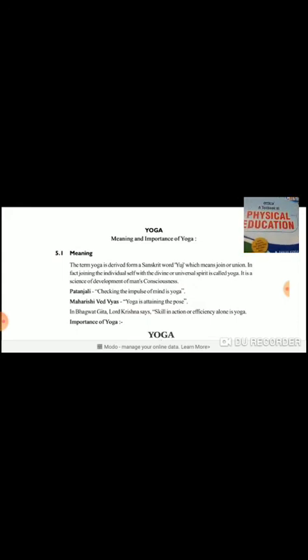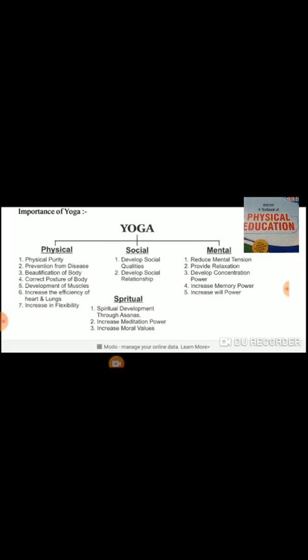So, at the present time, if we see, India has given a boon, a very helpful tool, a science or art, that is yoga. India is known for having gifted the world the art of living, that is yoga. So now we will see the importance of yoga.